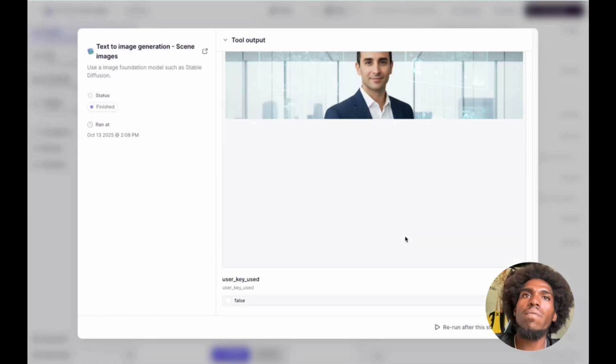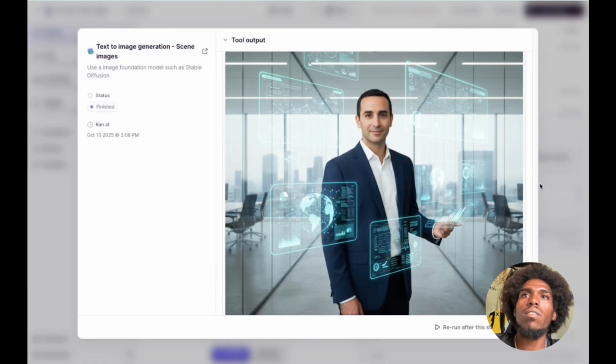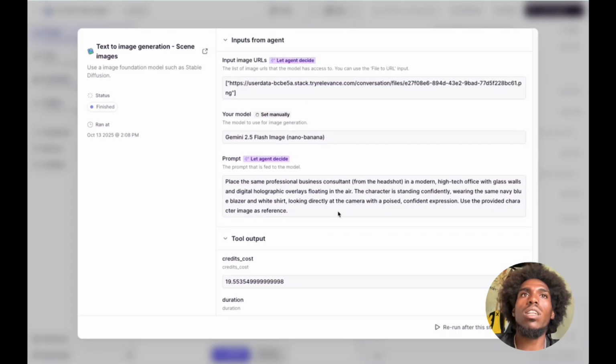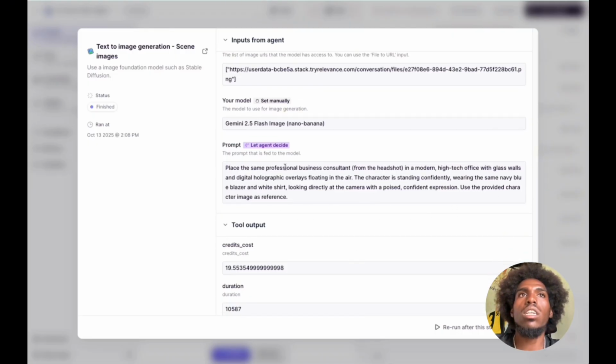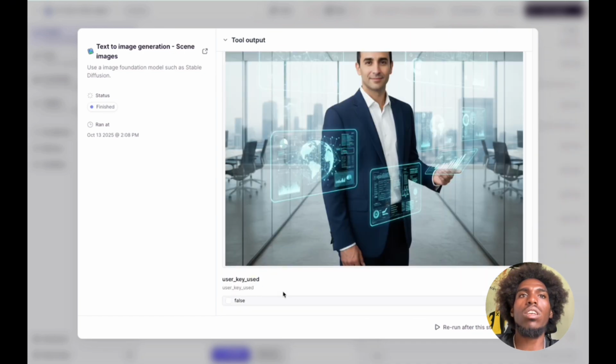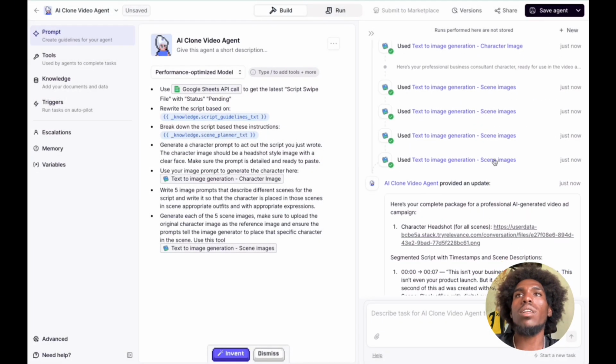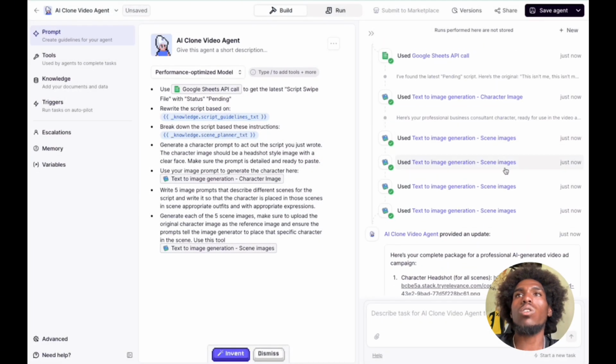But yeah, let's see. Okay. So you can see it gave my character that consistency. What did it place? Same professional business consultant, modern tech office with glass walls, and so on. Okay, you can see the image prompt here. Okay. User key used: false. So I can use my own API key if I want then. That makes sense. Scene image 1, 2, 3, 4.